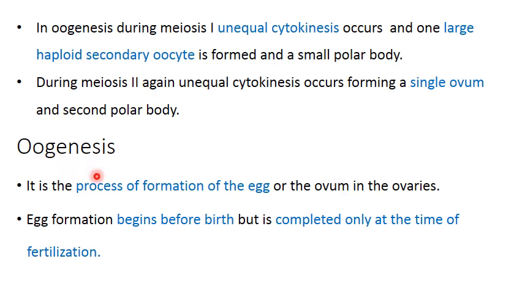Oogenesis, what we said, is a process of formation of the egg, and it is going to occur in the ovaries of the female. Just now we said that egg formation begins before birth, but it's completed only at the time of fertilization.